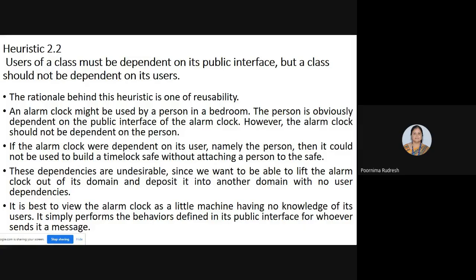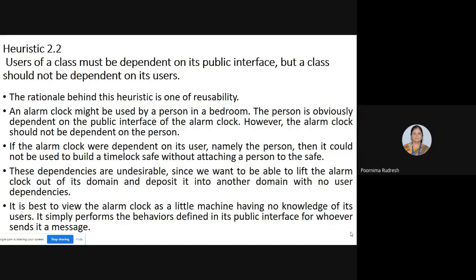The second one is heuristic 2.2. What does it say? Users of a class must be dependent on its public interface, but a class should not be dependent on its users. Please remember this heuristic. Only the users must depend on the public interface, but the class should not be dependent on its users. The main rationale behind this heuristic is reusability.